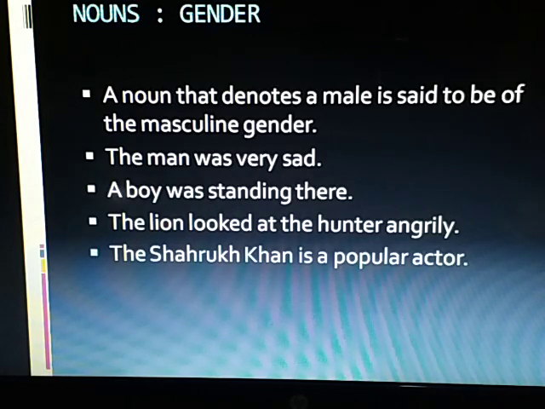Number one, masculine gender. Number two, feminine gender. Number three, common gender. And number four, neuter gender.